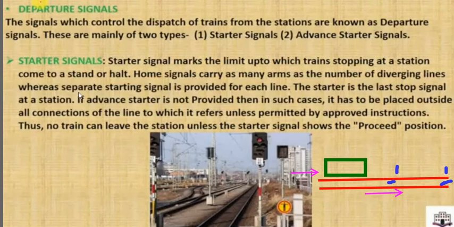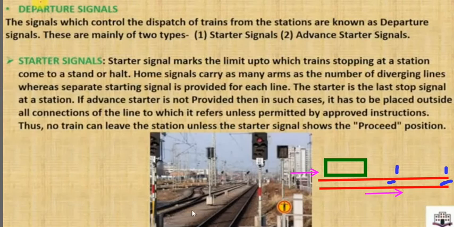So first is the starter signal. The starter signal marks the limit up to which a train stopping at a station comes to an end or halt. Home signals carry as many arms as the number of diverging lines, where separate signals are provided for each line. As you see in the case of the home signal, the number of arms indicates the number of diverging lines. But in this case, from this image you can see, for this line this is the starter signal, for this line this is a starter signal. For each separate line there is a separate starter signal. This is a kind of starter signal.